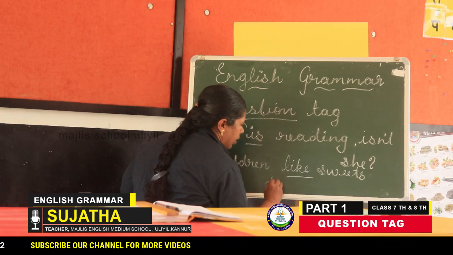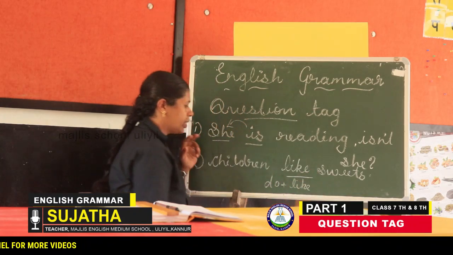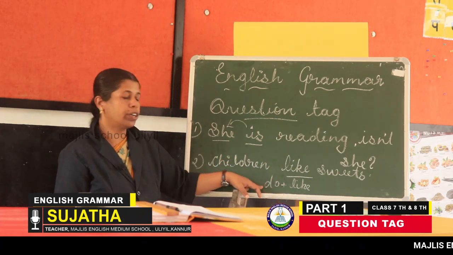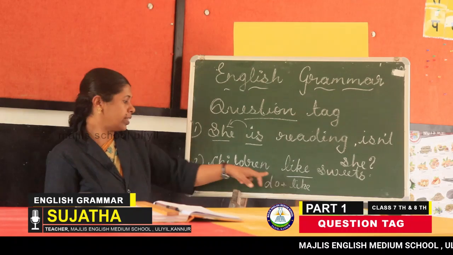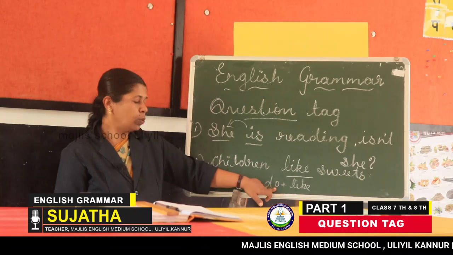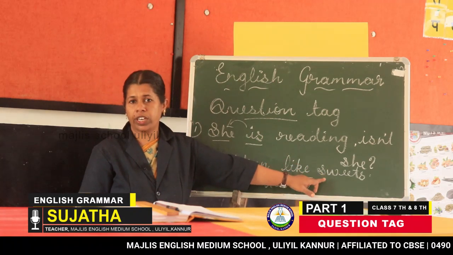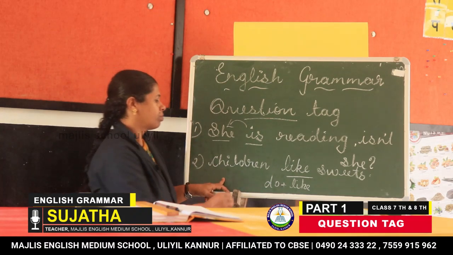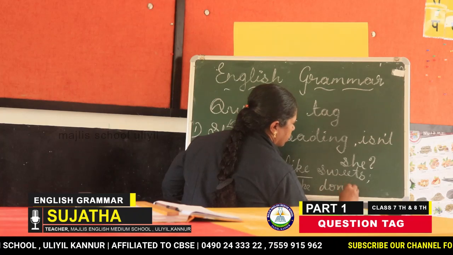Do plus like. If it is present tense, does plus like or do plus like. But here it is plural, children, so that is do plus like. Children like sweets. How can we say its tag form? So do only here. Don't they?